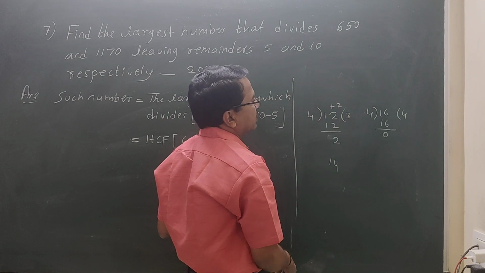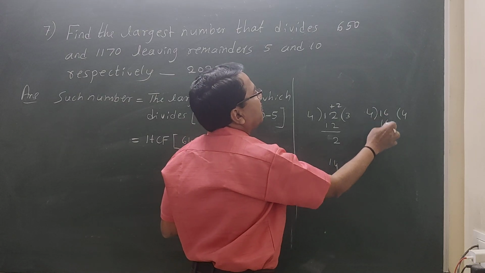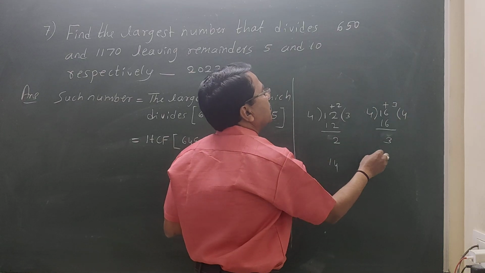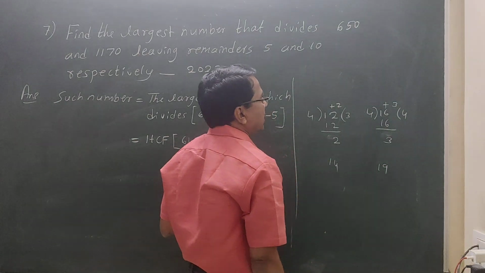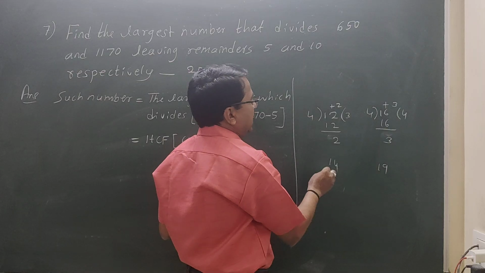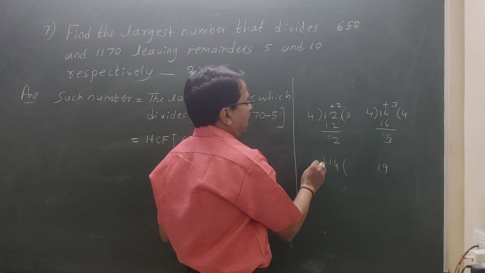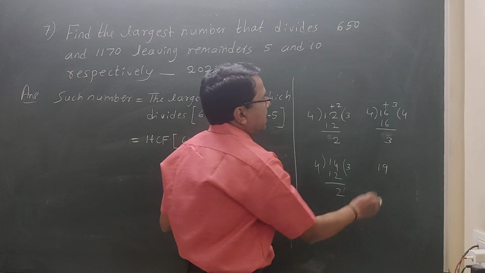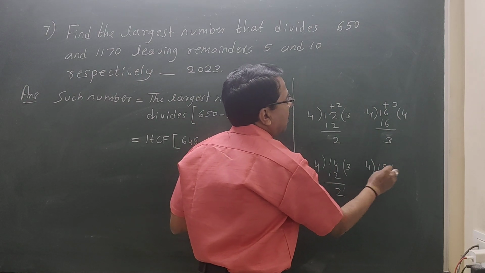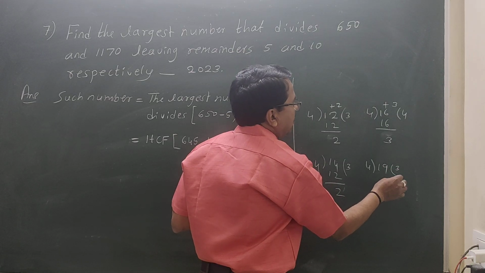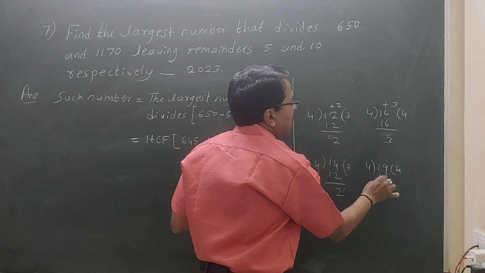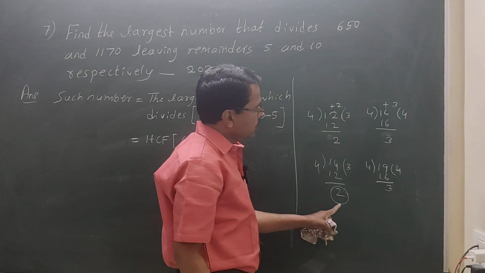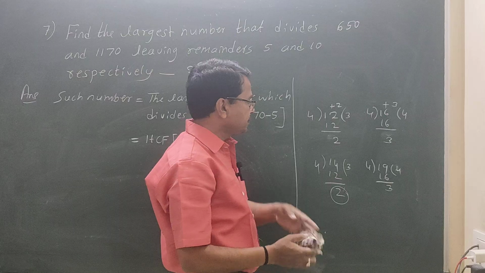Here, if I want remainder 3, 3 should be more, meaning 19 should be there. So 14 and 19, if I divide 14 by 4, 4 3s are 12, remainder 2. If I divide 19 by 4, 4 4s are 16, remainder 3 is remaining.